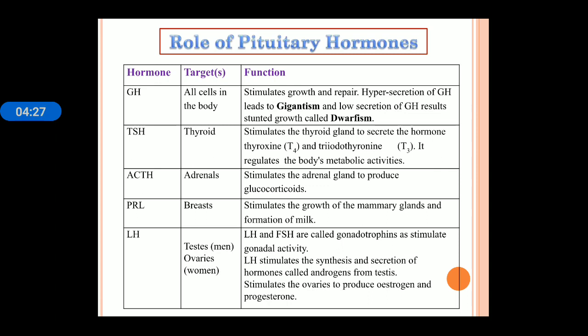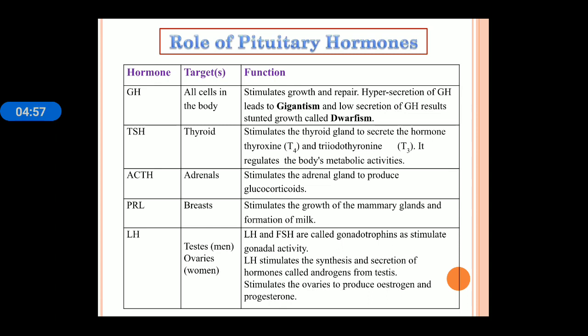Next is thyroid stimulating hormone will target on thyroid, and it will lead to release of thyroid hormone, that is T3 and T4 hormones. And these T3 and T4 hormones mainly regulate the body metabolic activities. Next is ACTH. ACTH is adrenal target area, and function is it stimulates the adrenal gland to produce glucocorticoid. Glucocorticoid is associated with carbohydrate metabolism.